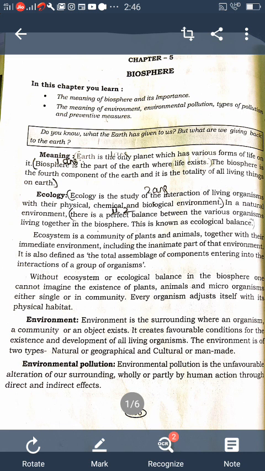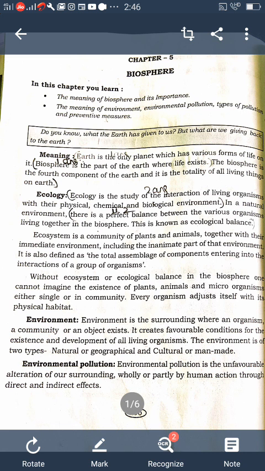Next is ozone depletion. And greenhouse effect, global warming, and effect on human life and health, and problems with the respiratory system. Not only human beings, it also affects plants.